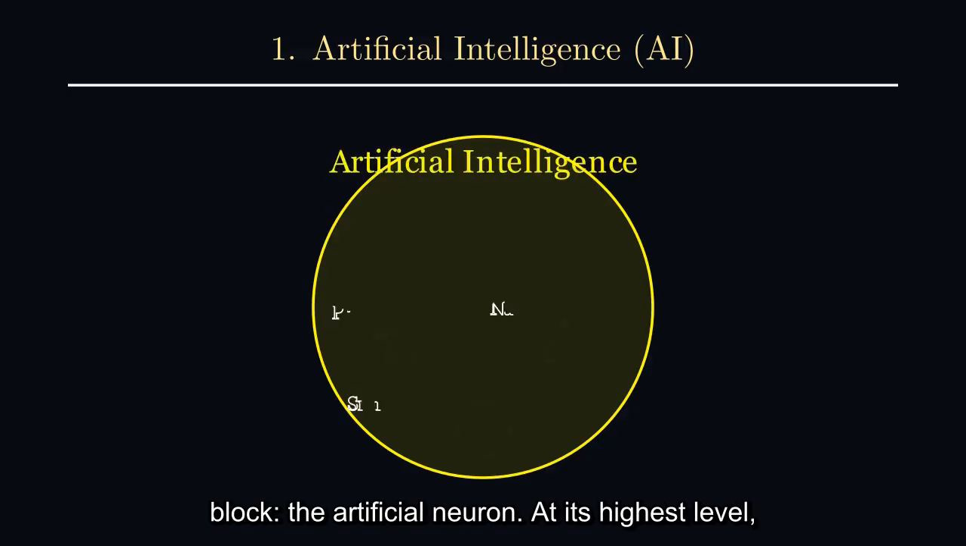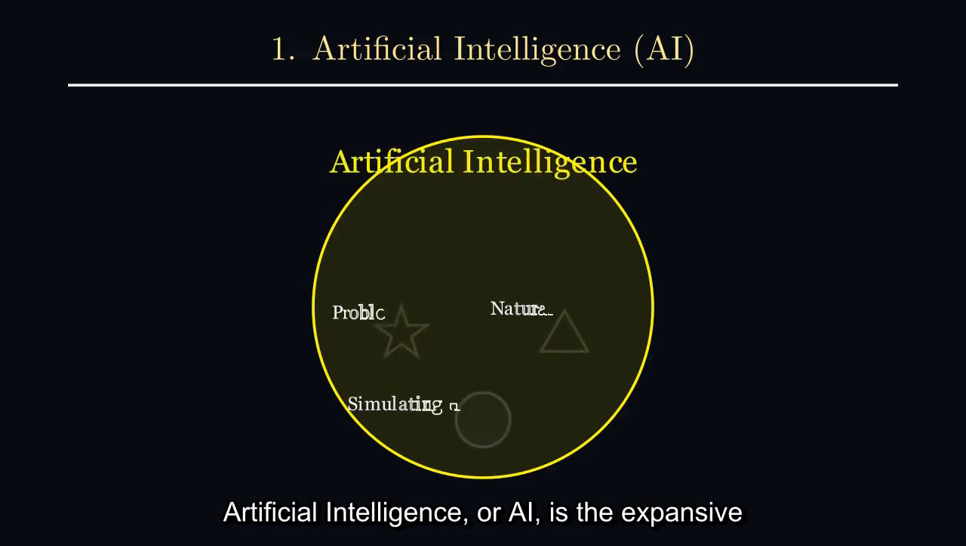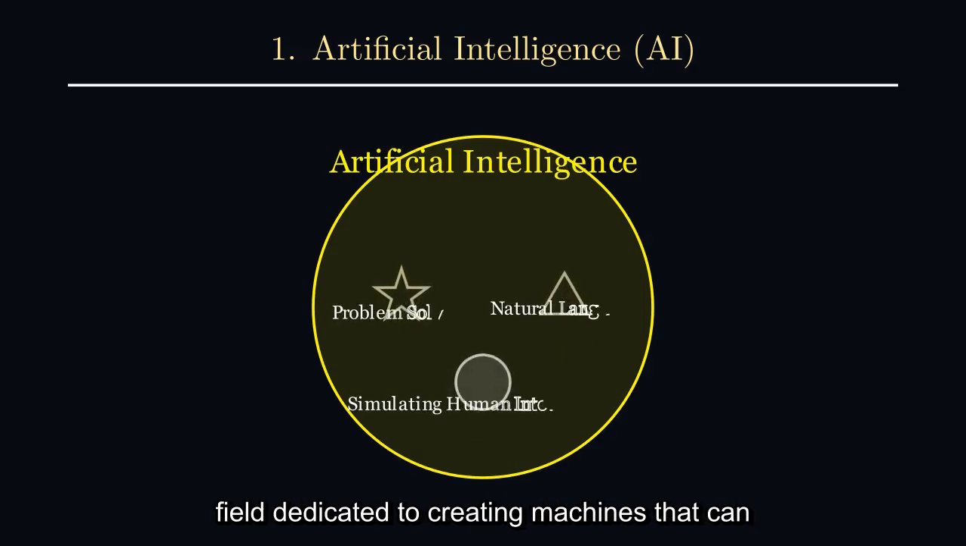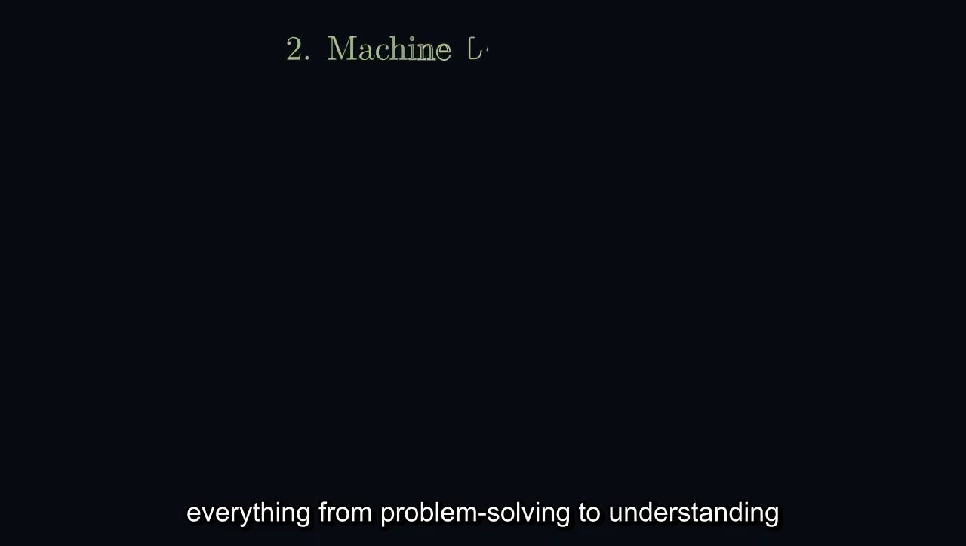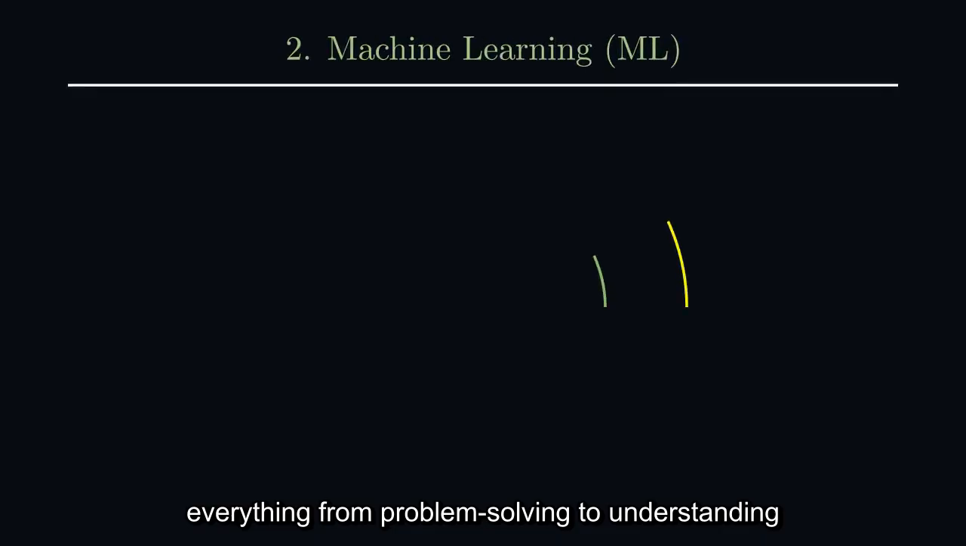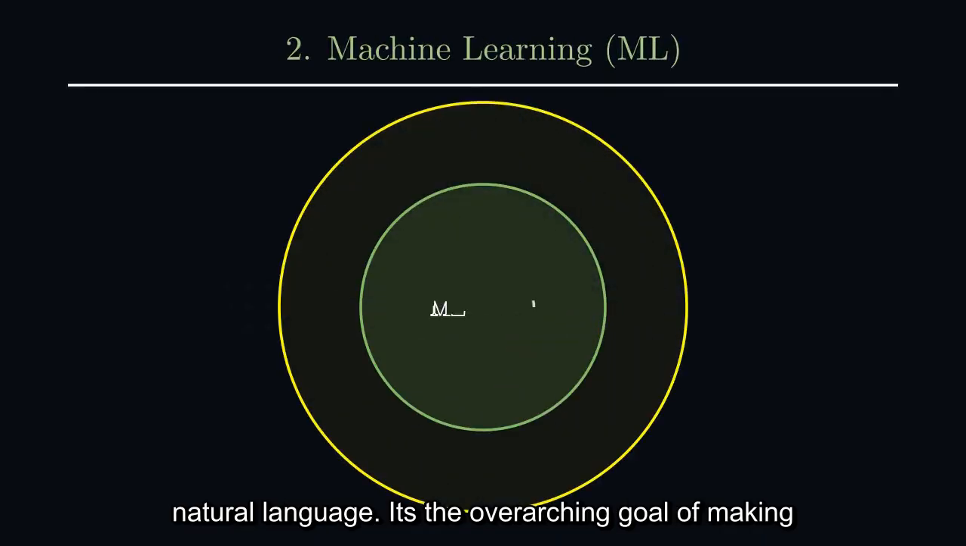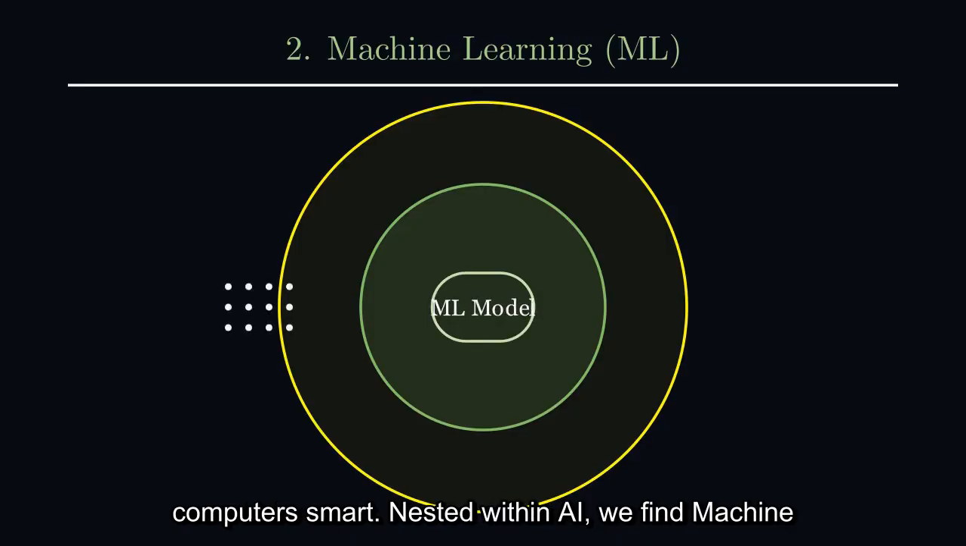At its highest level, artificial intelligence, or AI, is the expansive field dedicated to creating machines that can simulate human intelligence. This includes everything from problem-solving to understanding natural language. It's the overarching goal of making computers smart.